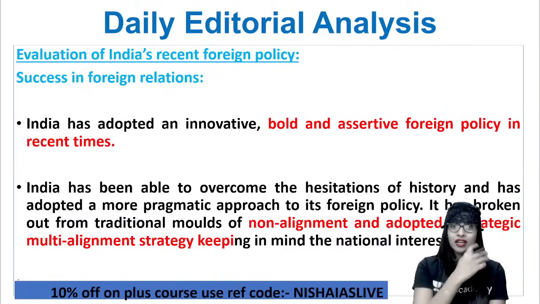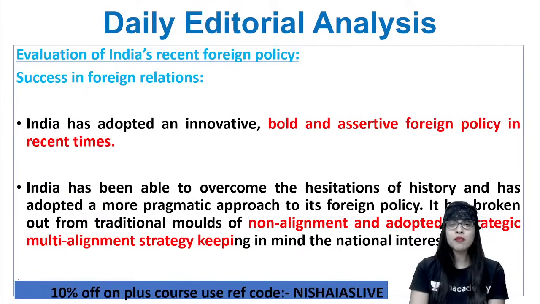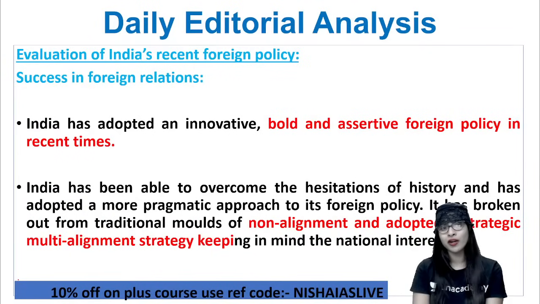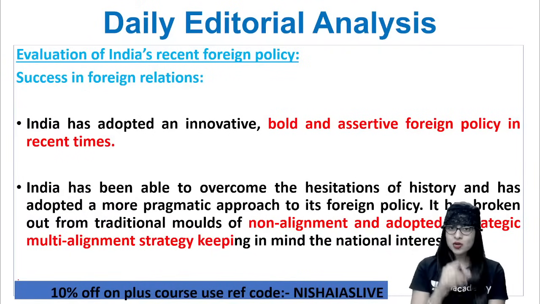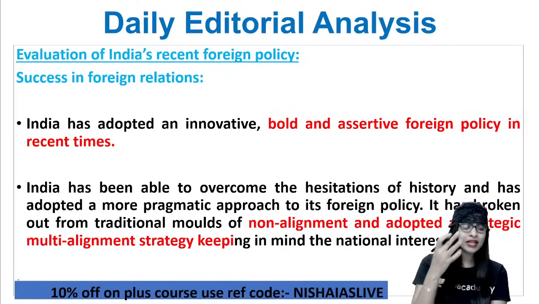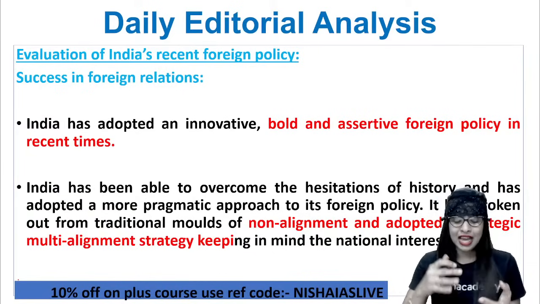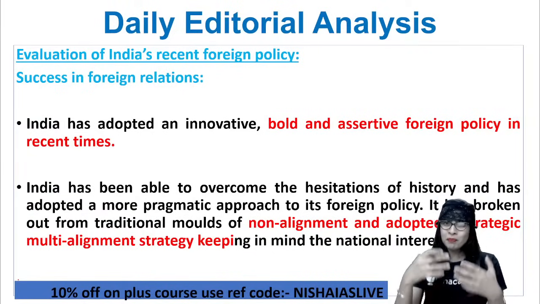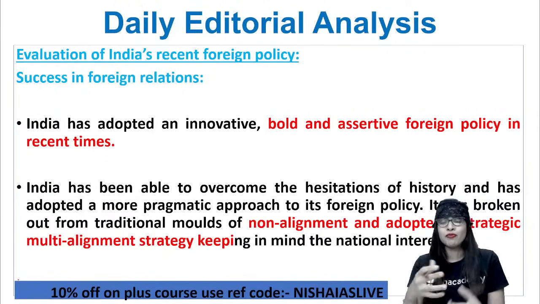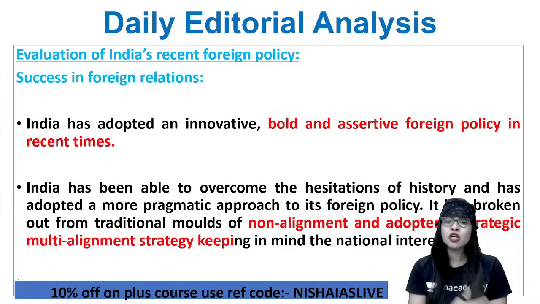We can't say that the foreign policy that we are following is bad. It's not that bad. Of course, we have success in foreign relations. We are doing great, I should tell you, at one end. Our country, India, has been able to adopt an innovative, bold, and assertive foreign policy in recent times. And we have been able to overcome the hesitations in our history. We are following a very positive, and more importantly, very pragmatic or practical approach, guys, towards foreign policy.